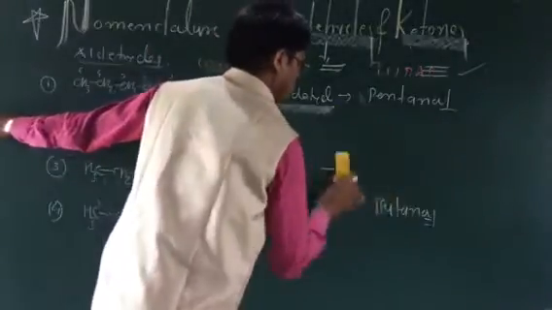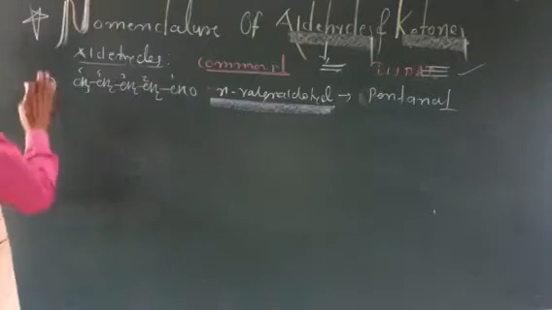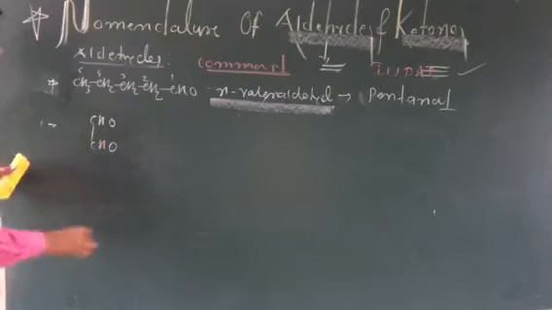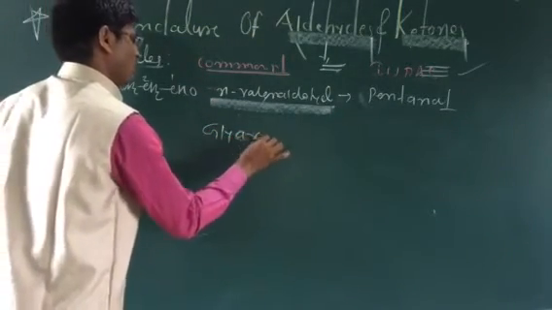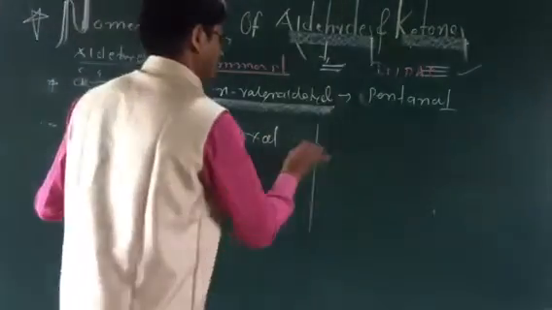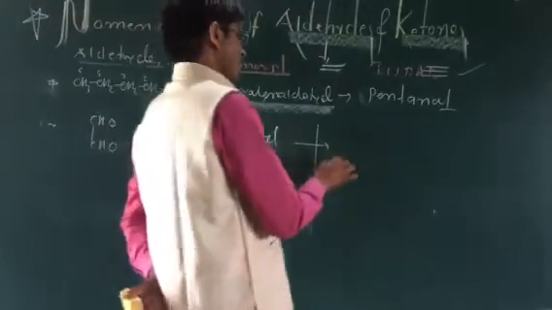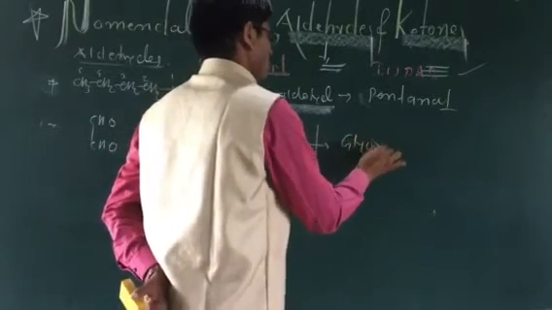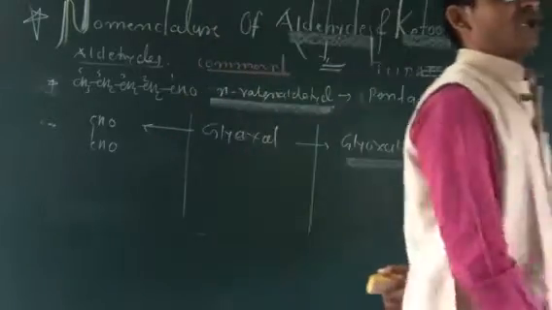This is another example of the IUPAC name as well as the common name of an aldehyde. The next example is CHO-CHO. The common name of this compound is glyoxal, and the IUPAC name is oxalaldehyde. The name of the compound is glyoxaldehyde.